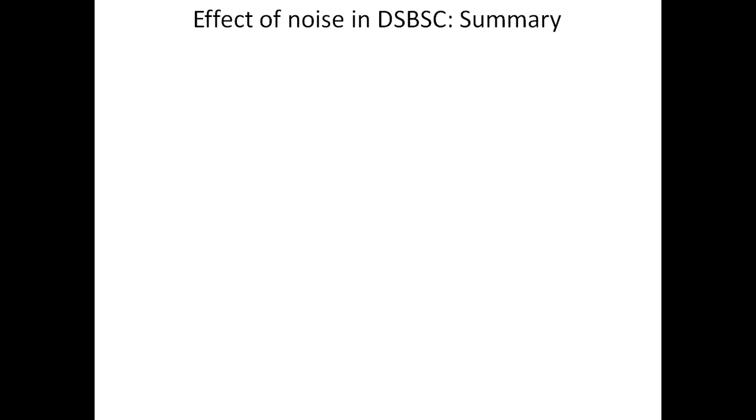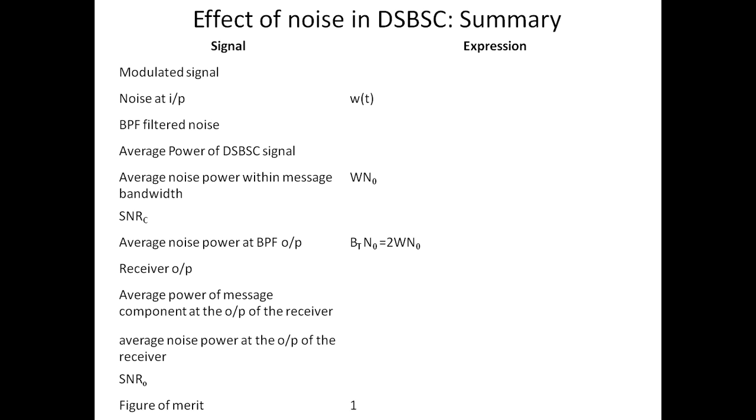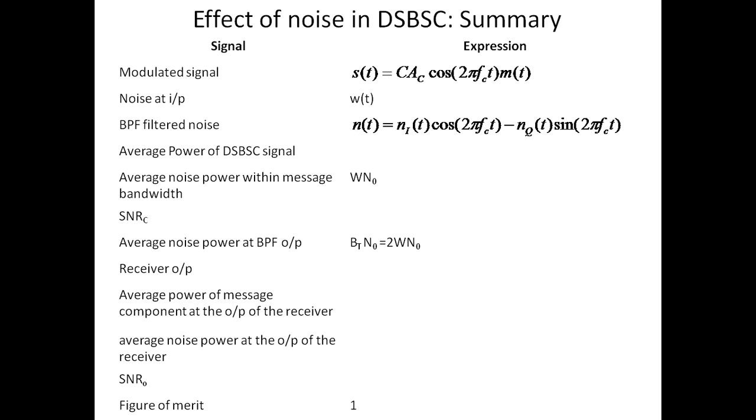Now, we will see the summary of the performance of the noise in DSBSC receivers. We have the modulated signal s of t equal to C Ac cos 2 pi fc t m of t. The noise at the input of the receiver is w of t. The bandpass filtered noise is a narrowband noise.